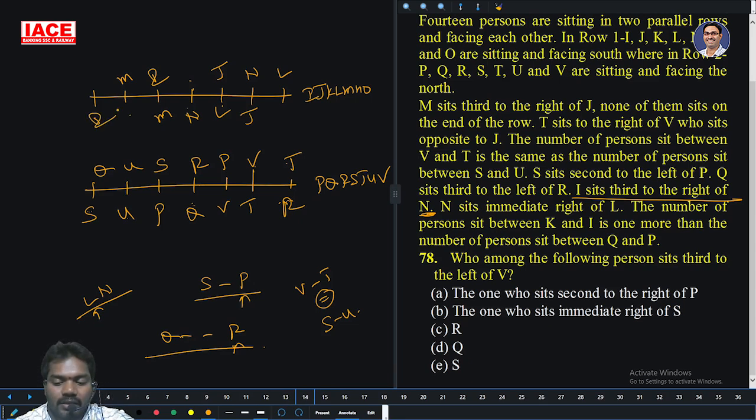The number of persons between K and I is 1 more than between Q and P. Between Q and P, how many persons? 3 persons. Then K and I is 1 more, meaning 4 persons.